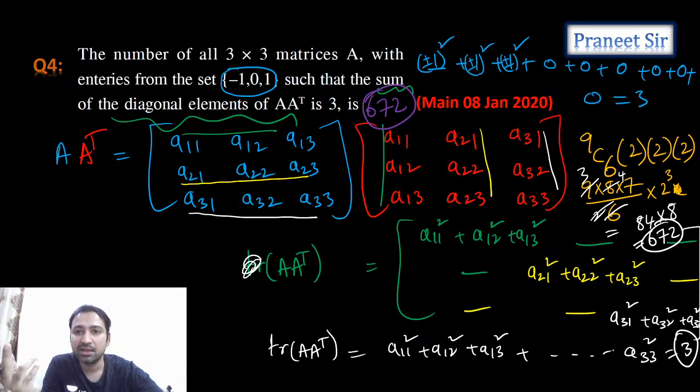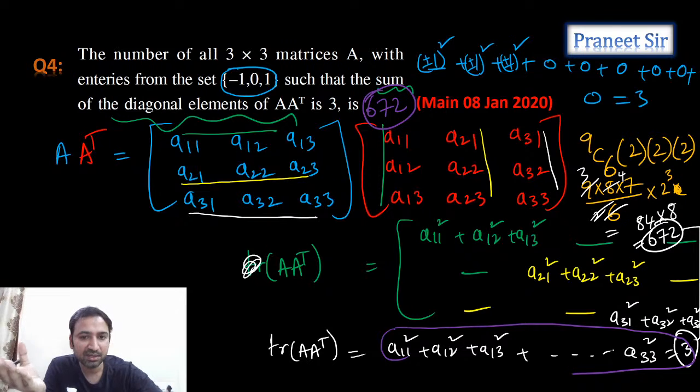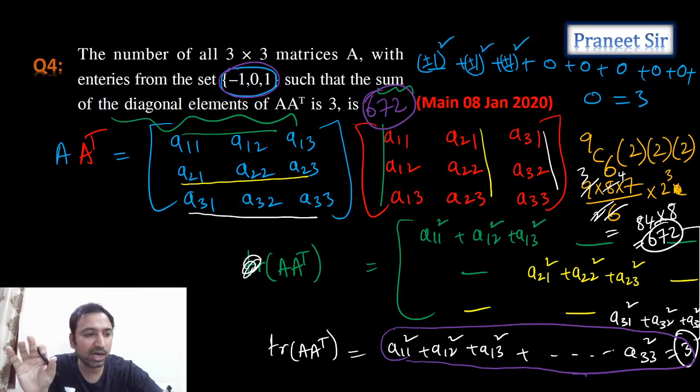Tushar, let me discuss again. When we calculate A into A transpose, the sum of the diagonal entries is nothing but the sum of the squares of all entries. That should be equal to 3. That should be 3 means what? The possible values of each and every entry are plus or minus 1 and 0 only. Correct? So 6 elements should be 0 and the remaining 3 elements can be plus 1 or minus 1, or mixed, like 1, minus 1, 1 or minus 1, 1, 1. You can take any possible ways.